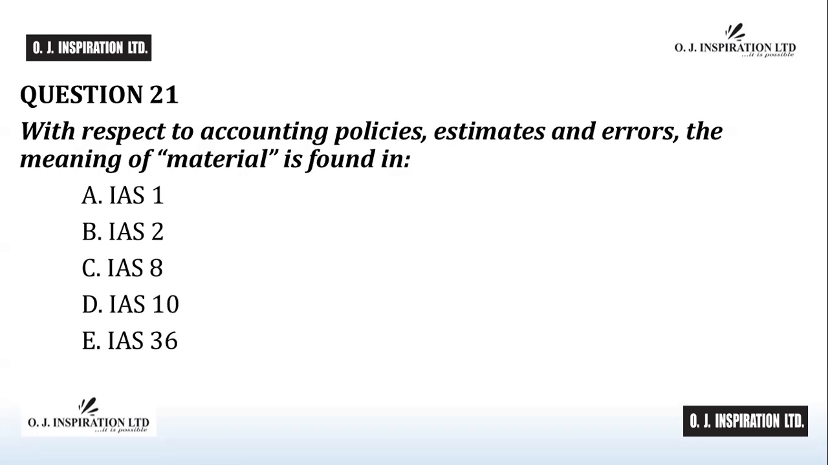A. IAS 1. The meaning of materiality for use or consideration under any of the standards is found in IAS 1, titled Presentation of Financial Statements, which will later be replaced by IFRS 18, titled Presentation and Disclosure in Financial Statements. While the meaning of materiality was contained formerly in IAS 8, titled Accounting Policies, Changes in Accounting Estimates and Errors, it was relocated to IAS 1. IAS 8 refers to IAS 1 for the meaning of materiality. A is the answer to question number 21.